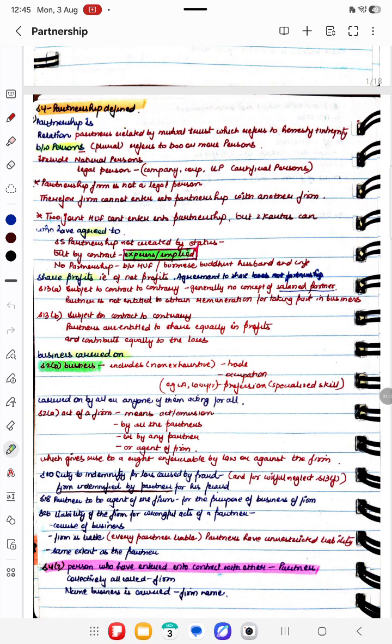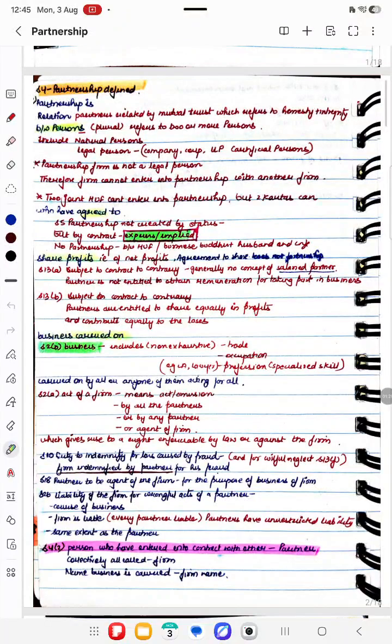Therefore, a firm cannot enter into a partnership with another partnership firm. However, the partners themselves can enter into a partnership with other partners. A joint Hindu undivided family cannot enter into a partnership, but the Karta of the HUF can do so.